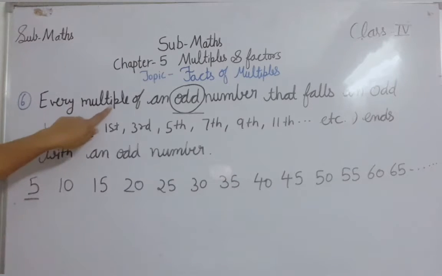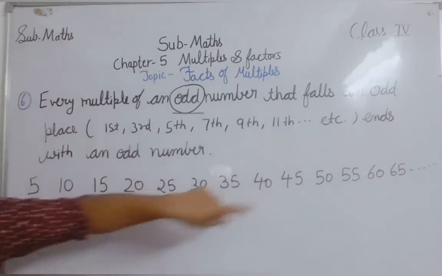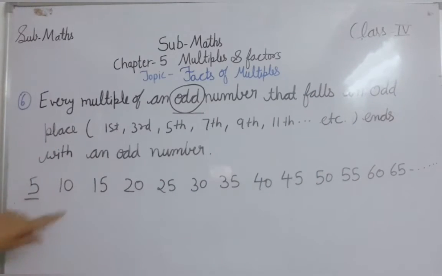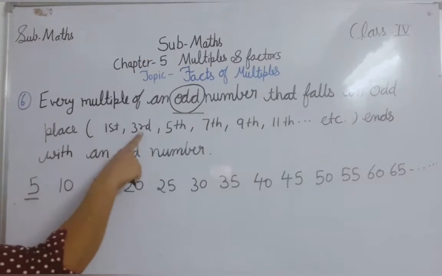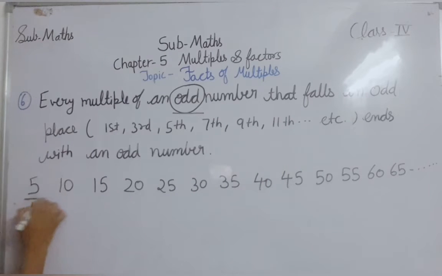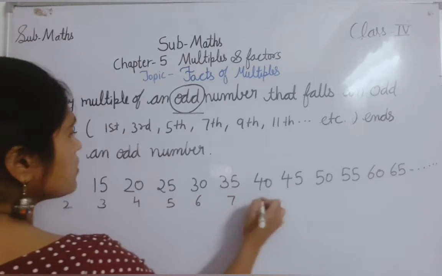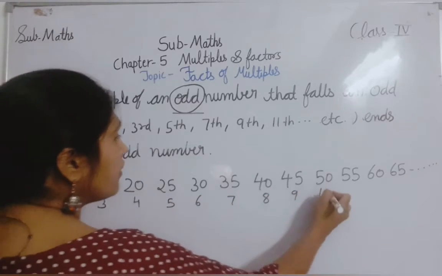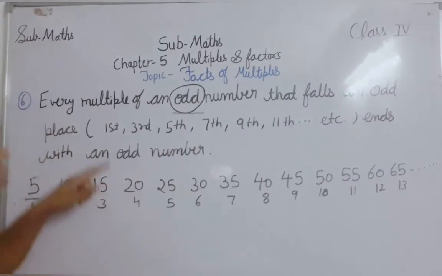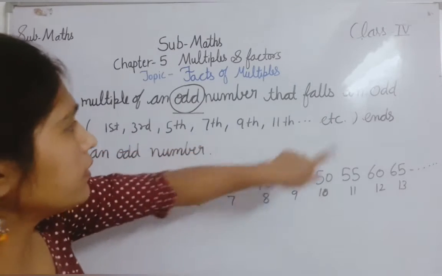So every multiple of an odd number that falls in odd places. What are the odd places? First, third, fifth, seventh, ninth, 11th. Here it is first place, second, third, fourth, fifth, sixth, 7, 8, 9, 10, 11, 12, 13. So the odd places are first, third, fifth, seventh, ninth, 11th and so on.